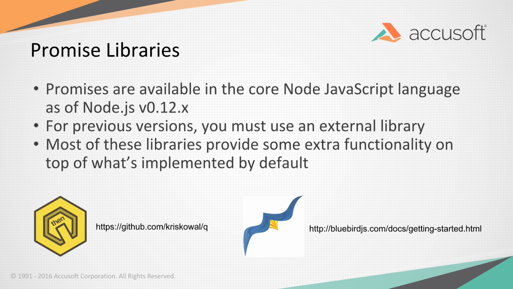So Bluebird is definitely worth looking into, as well as adding some nice things like being able to pass an object of named promises, so it's promise.props. You pass an array or an object with properties that point to promises, and it resolves all of those as the result. So you can pass every one of the users in your system a promise to go get their boss, and it'll come back as an object with all the users in your system resolving to their boss. So it's quite useful. It's also just faster. And that's it for our talk about callbacks and promises.